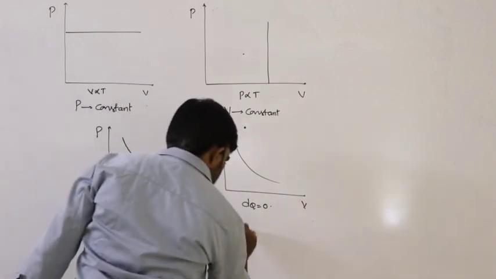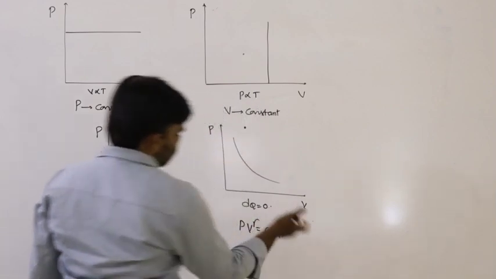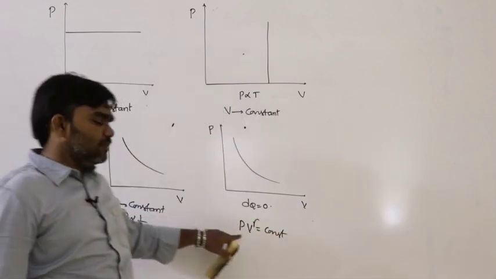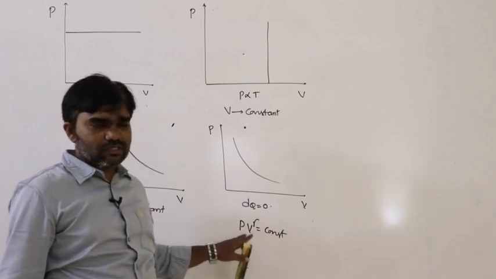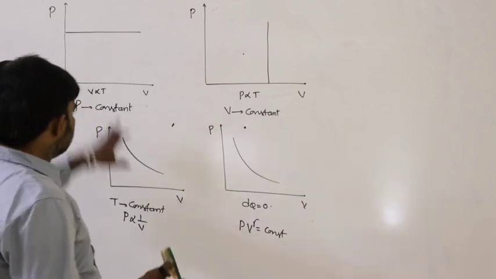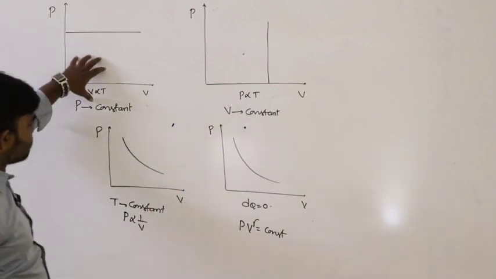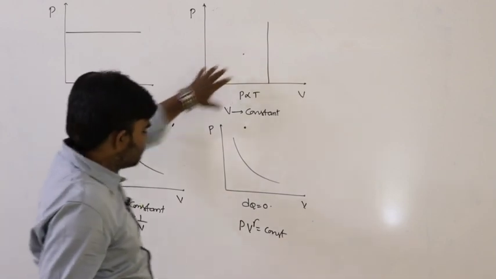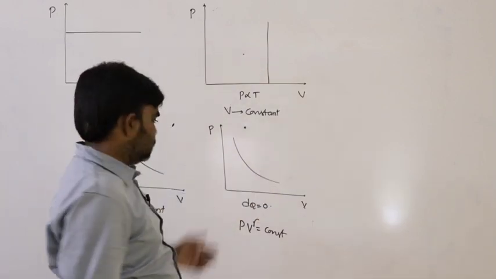In adiabatic process the relation is PV^gamma equals constant, and we discussed the relations between volume and temperature, and pressure and temperature also. These points must be at your fingertips: what happens in isobaric, isochoric, isothermal and adiabatic processes.